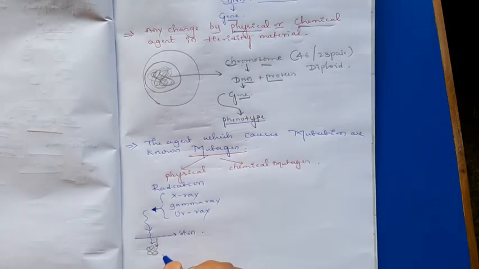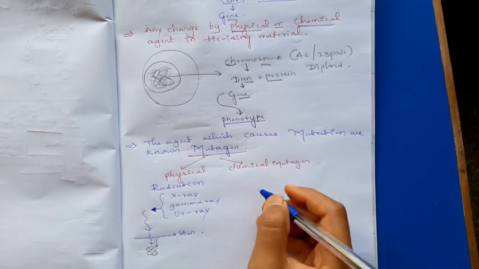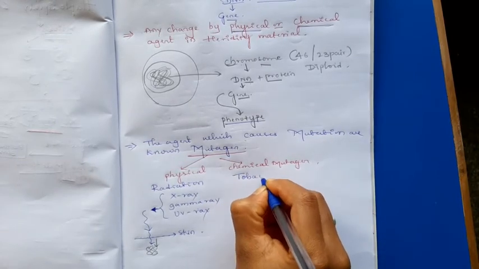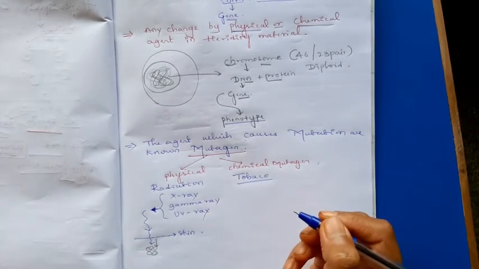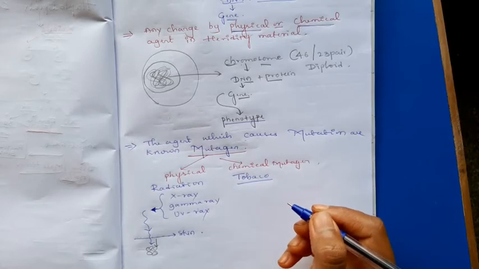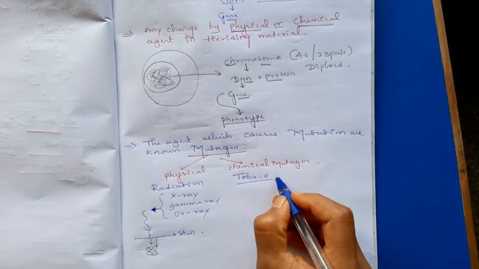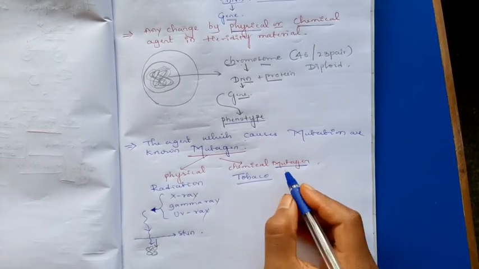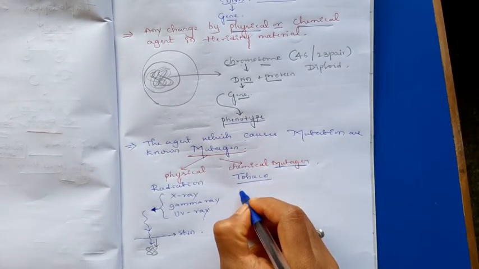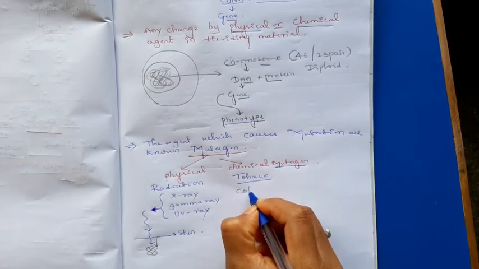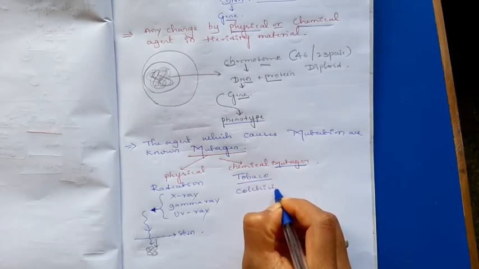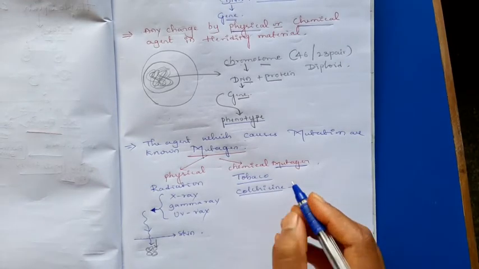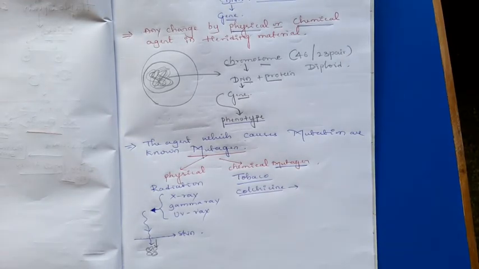Okay. Then the chemical mutagens, for example we can say tobacco. Tobacco, you know that tobacco causes cancer. Cancer causing mutagens. By the mutation only cancer occurs. Then colchicine. Colchicine is a chemical which is usually used in hybridization experiments which causes the mutation.